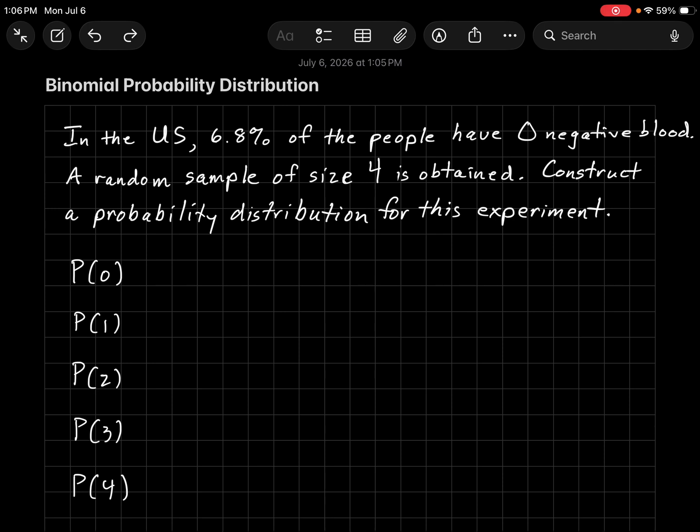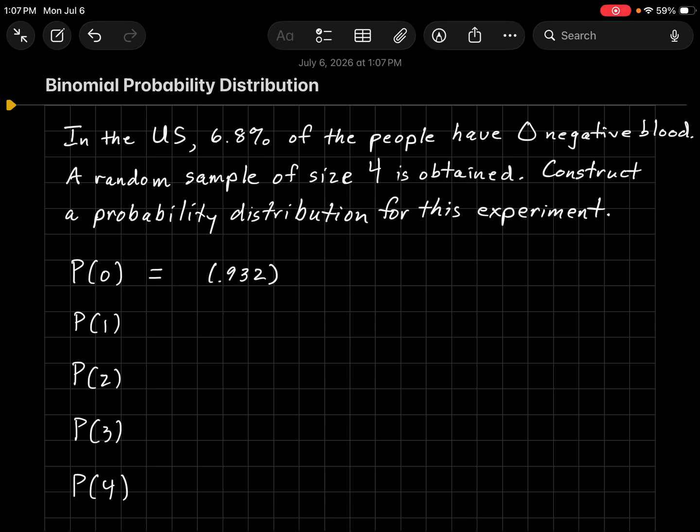When we add the total probability at the end, it should equal 1 or be very close to 1 depending on a rounding error. So how would we find the probability that none of the people out of 4 has O negative blood? Well, the probability that the first person does not have it is 1 minus 0.068, or 0.932.